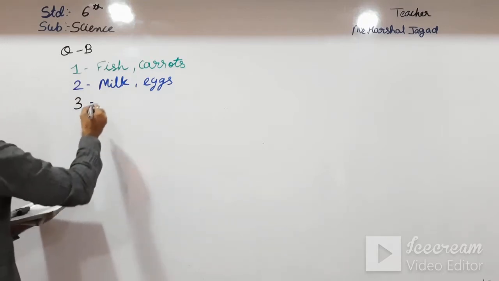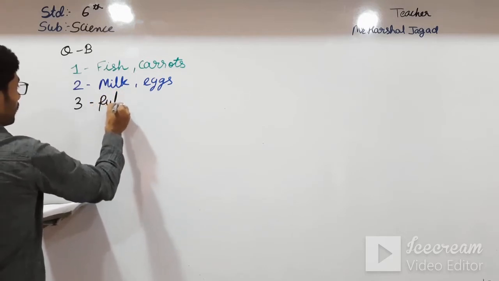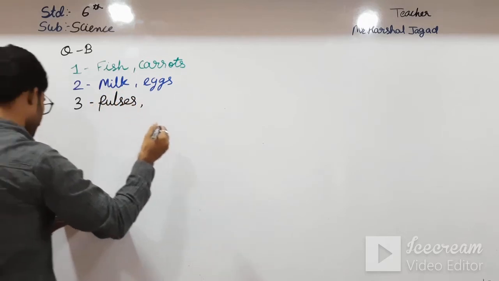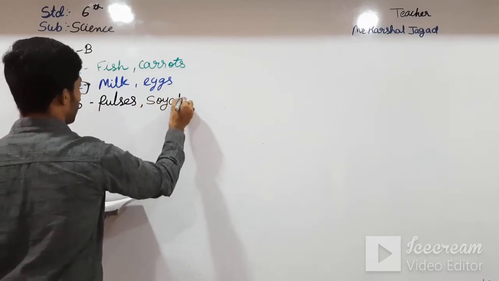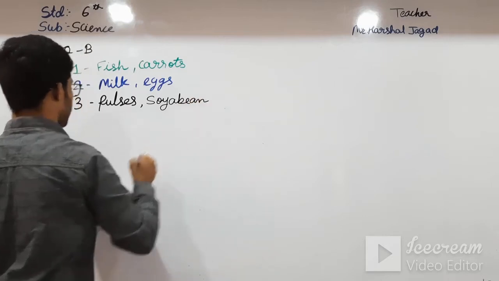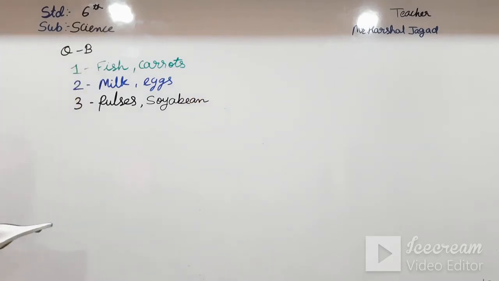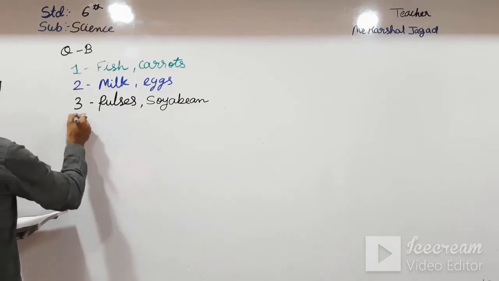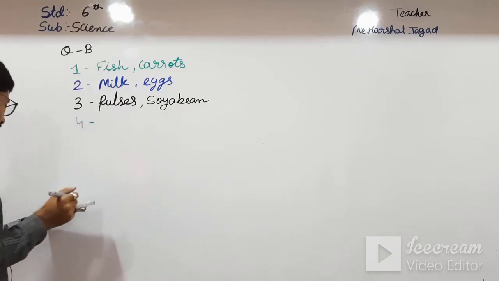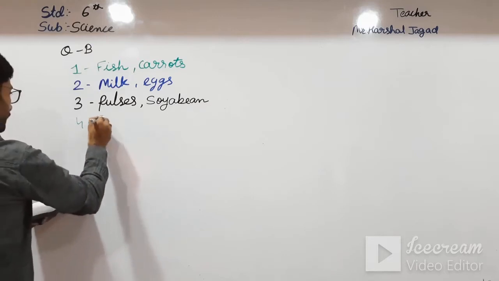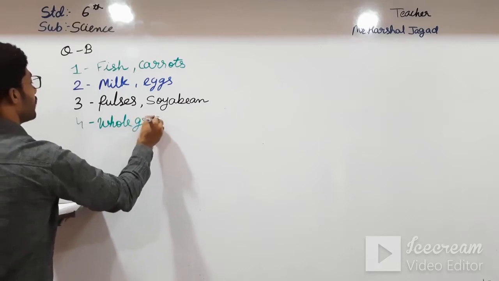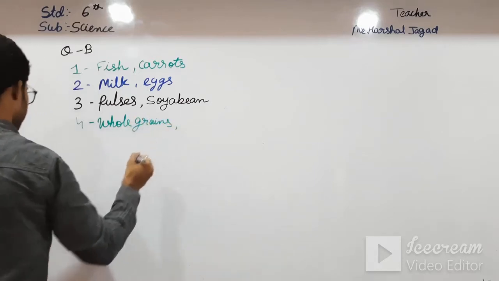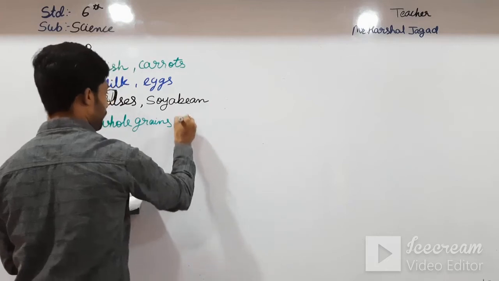In that comes pulses, soybean. And the fourth one, anemia. In that comes whole grains and pulses.